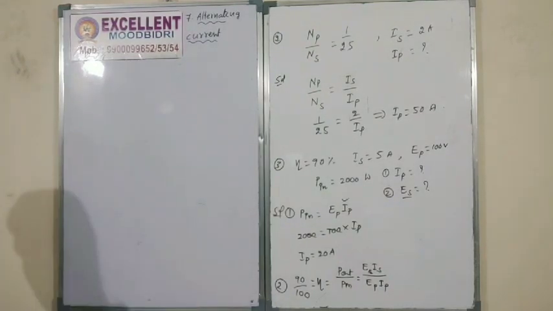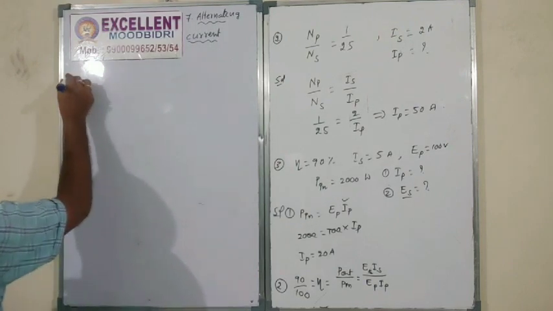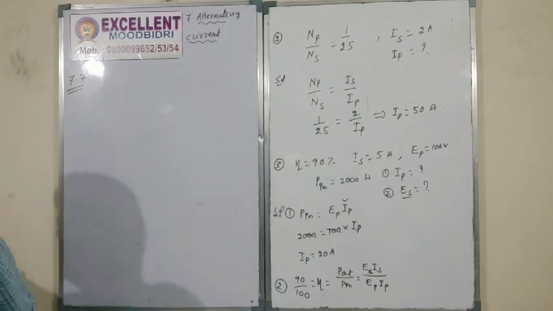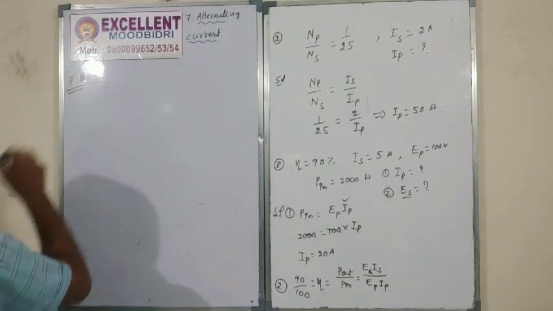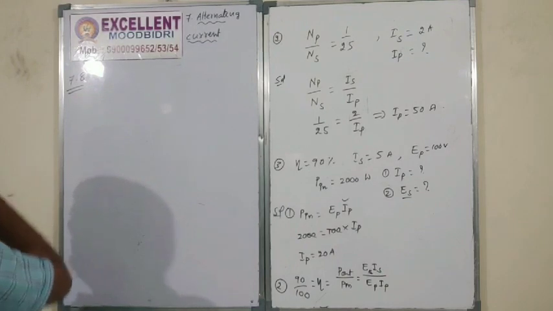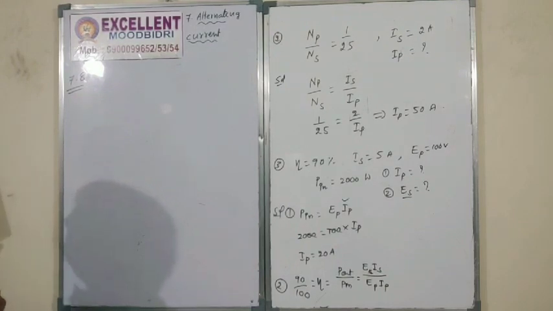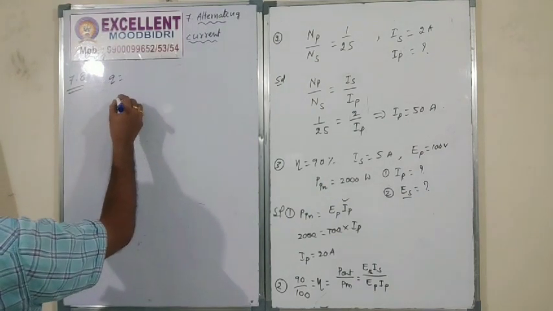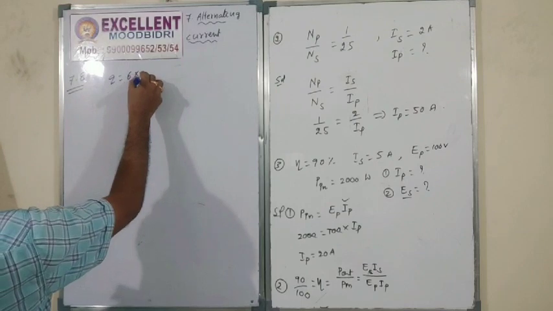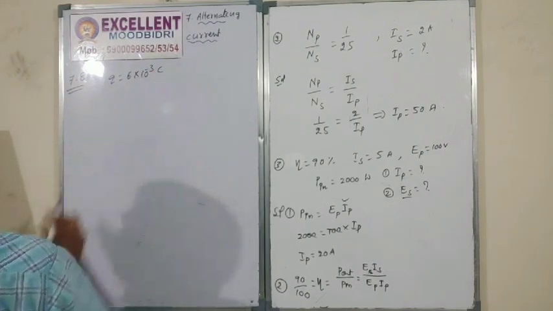Exercise problem itself. Problem 7.7 is already over, right? So the 7.8 problem. Suppose the initial charge on the capacitor is as in 7.7. So charge is given. Q is equal to 6 into 10 power minus 3 coulomb.